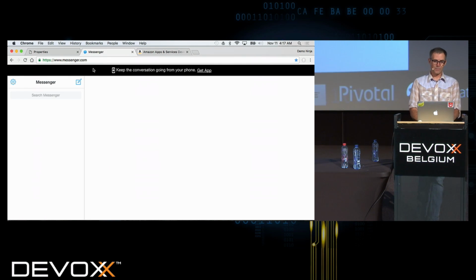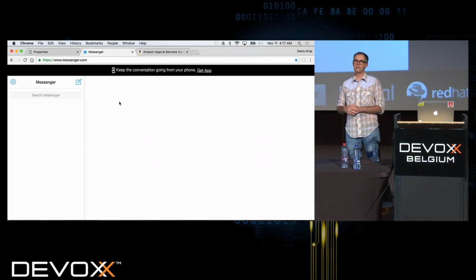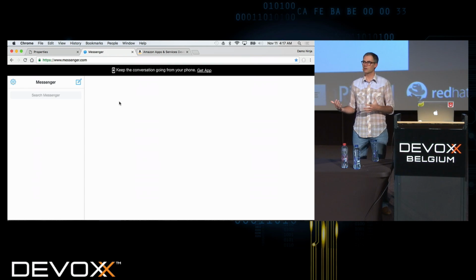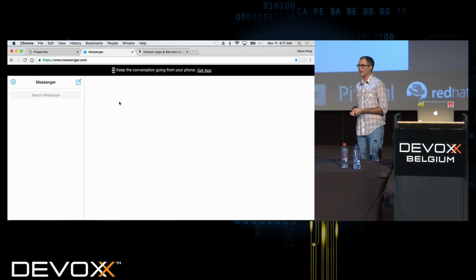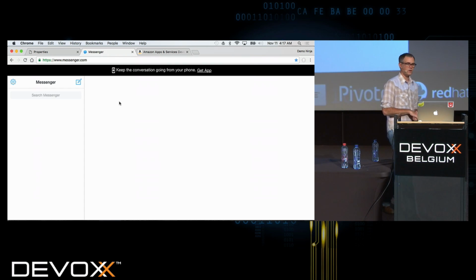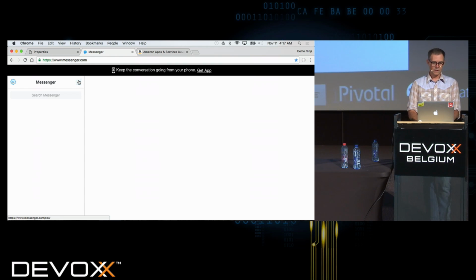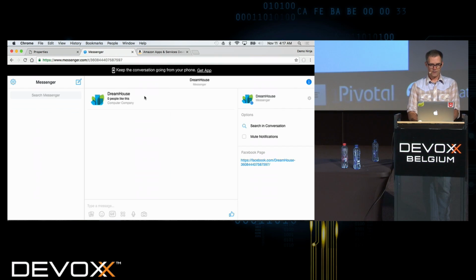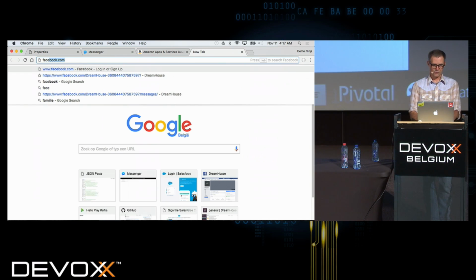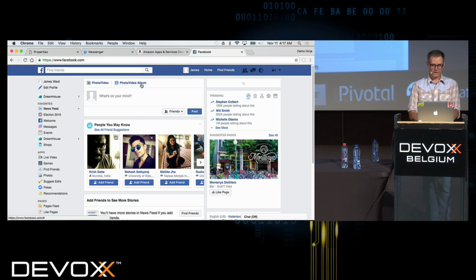So here I'm on messenger.com. This is a standalone version of Facebook's Messenger system. You can also do this directly through the Facebook UI. But what I want to do is start a conversation in Messenger with my bot. So let's go to Dreamhouse, which is my bot. And let me actually show you that on Facebook so you can see what that looks like.